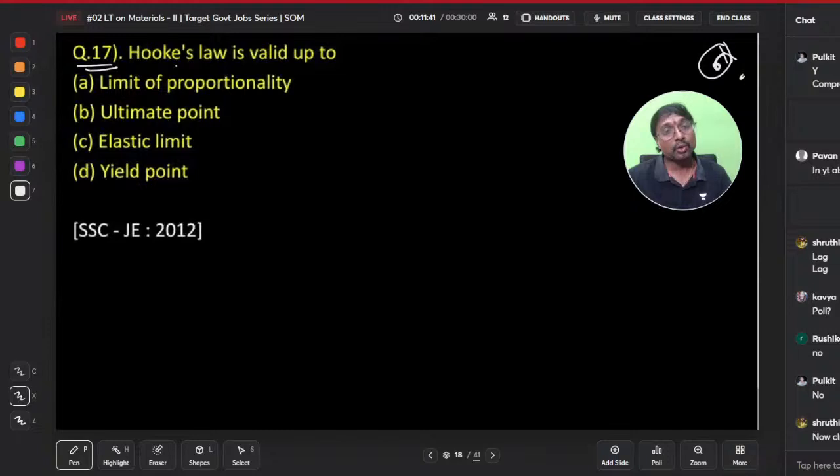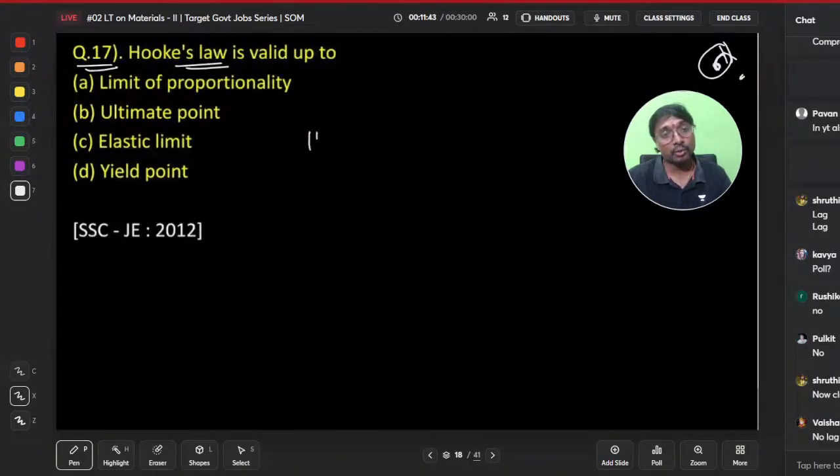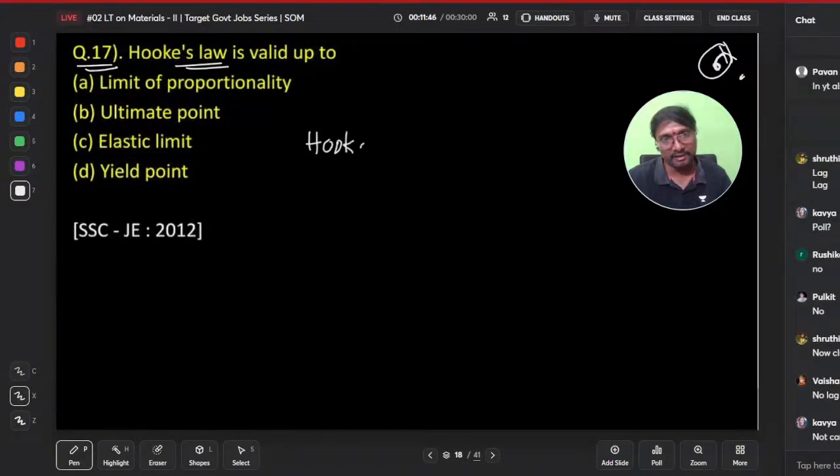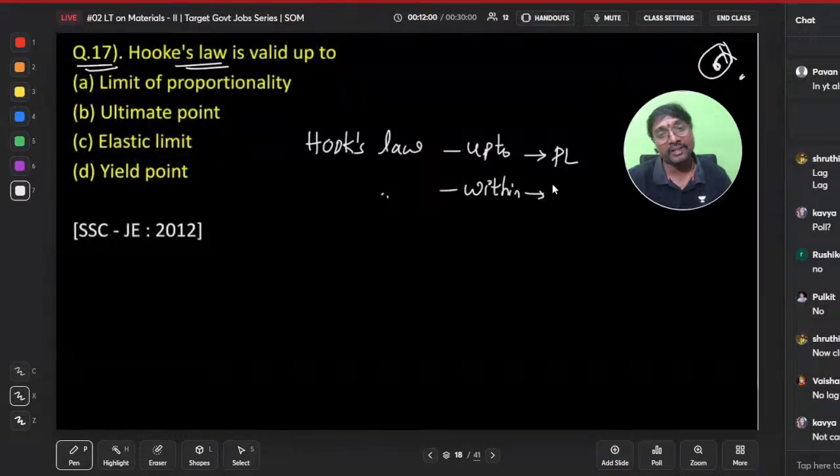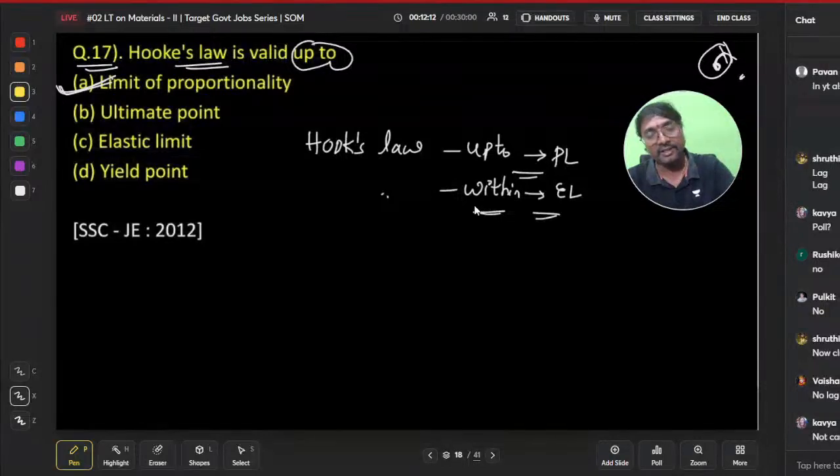Now clear? Hooke's law is valid up to which one? Whenever it is given as up to, we have to consider it as the proportionality limit. When it is given as within, we have to answer elastic limit. Yesterday also we mentioned that question. Up to means proportionality limit only, but if within is given in the question, you have to take it as elastic limit. Is it clear now, everyone?